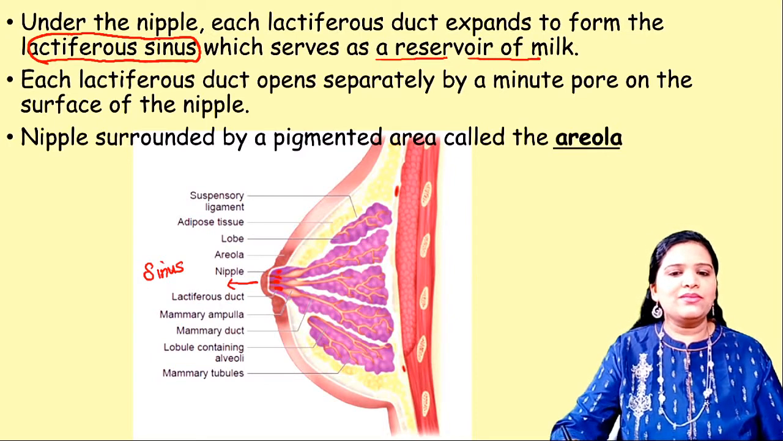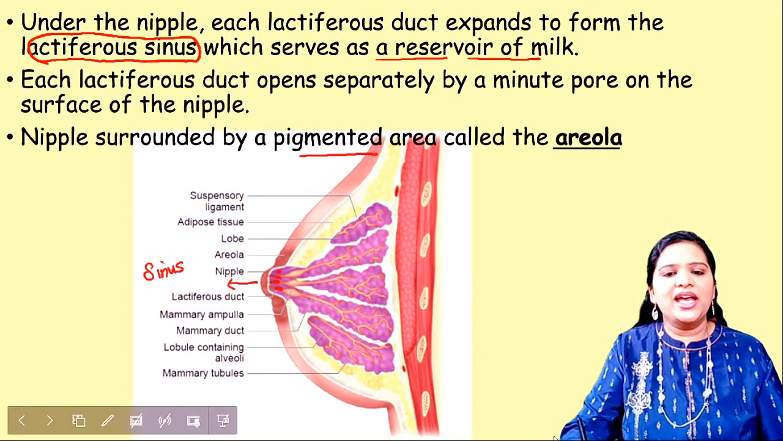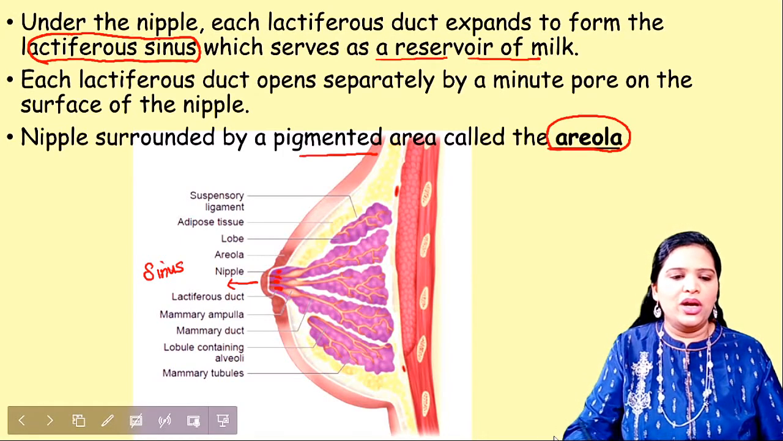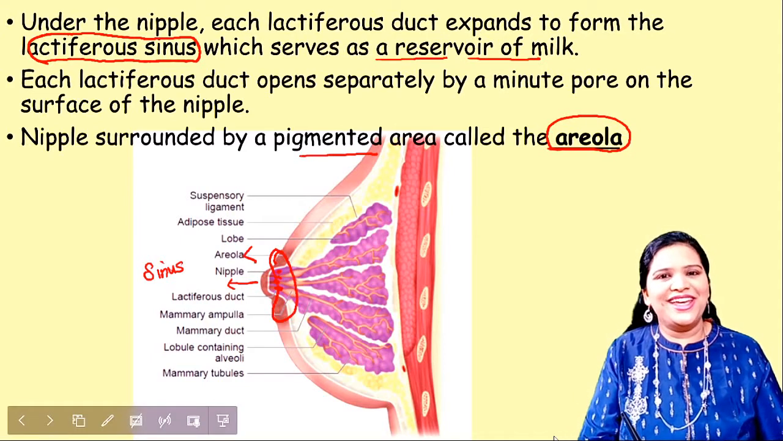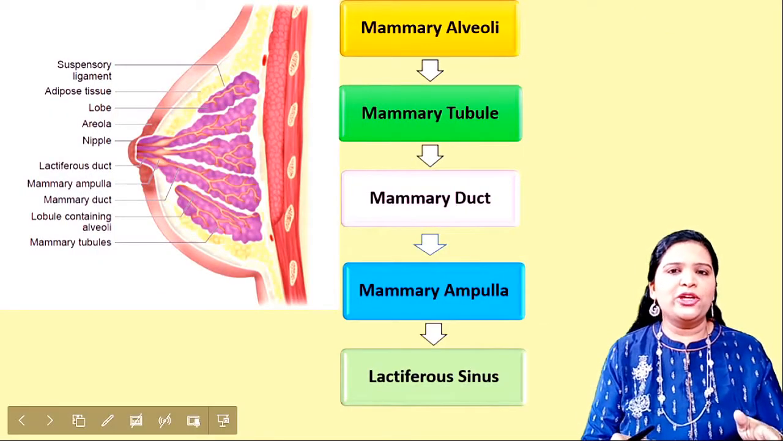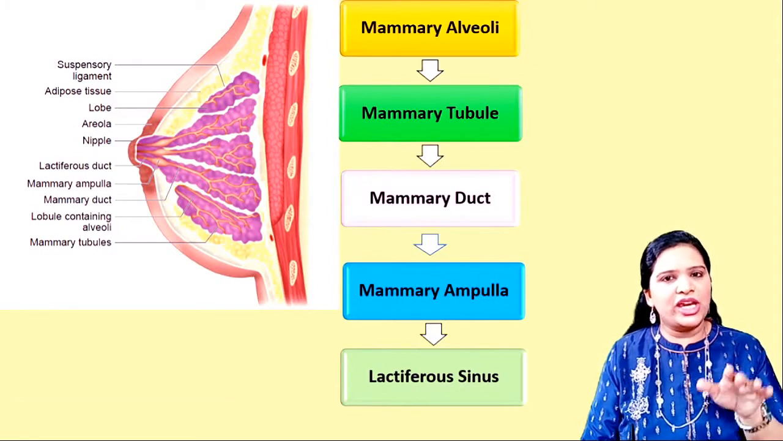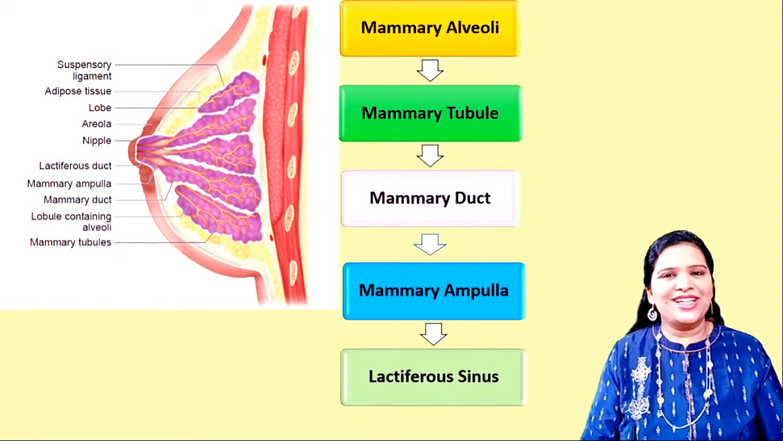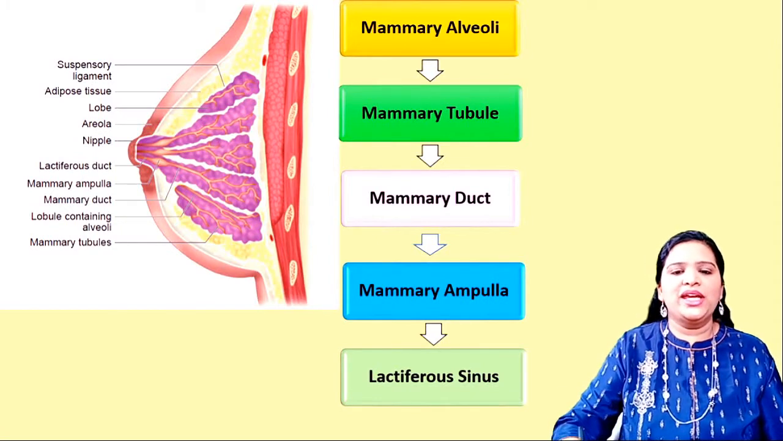This nipple is surrounded by a pigmented area that is called areola. Surrounding the nipple there is a black or brownish pigmented structure, and this structure is called areola. What is most important in this particular lesson is this milk secretion pathway. This is very, very important from an exam point of view and also for the NEET exams. So let us study this pathway in detail.